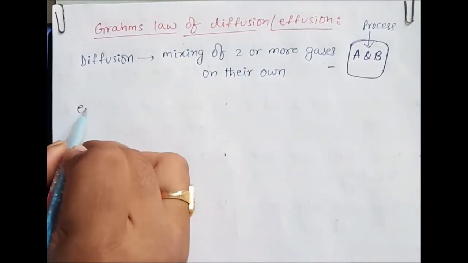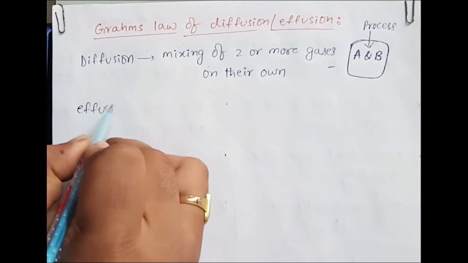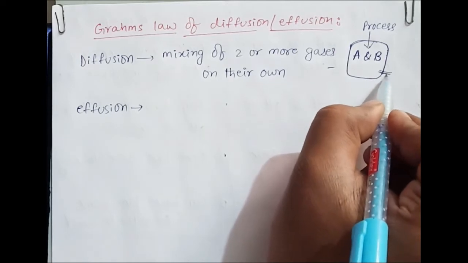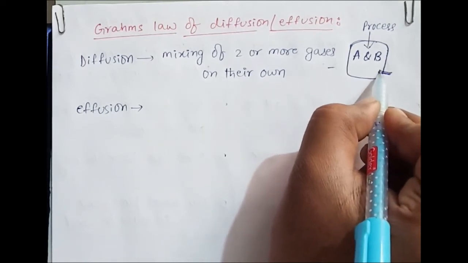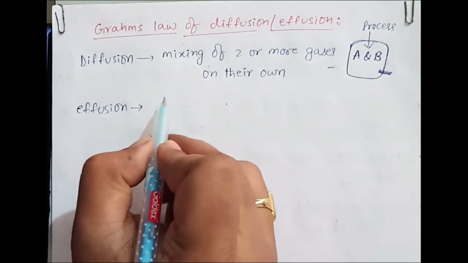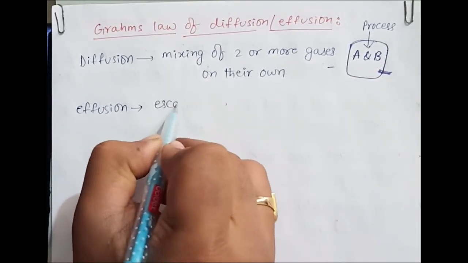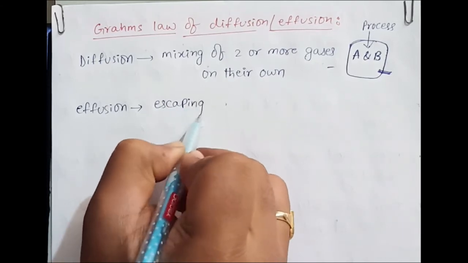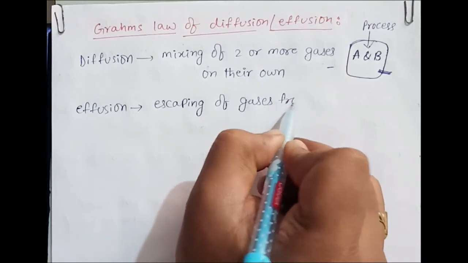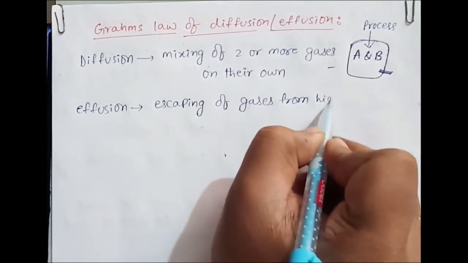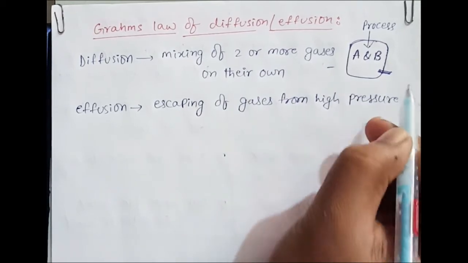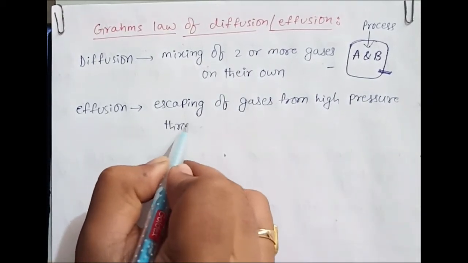Then effusion means what? Effusion means coming out. Suppose you make a small pinhole here. Now the gases will diffuse out. That is called effusion. Effusion means escaping of gases from high pressure through a pinhole.